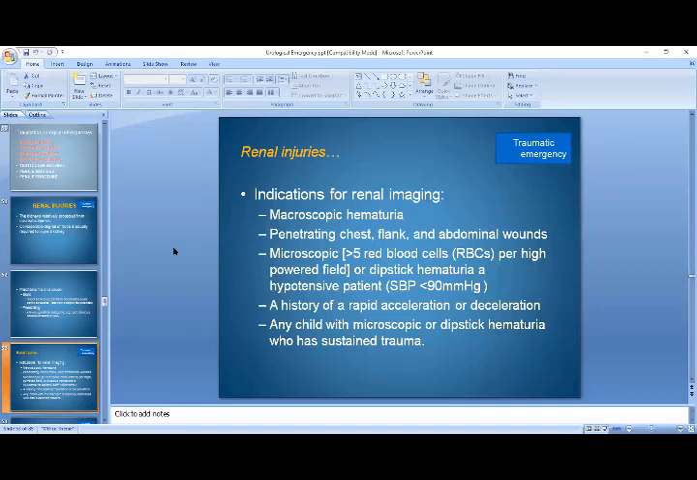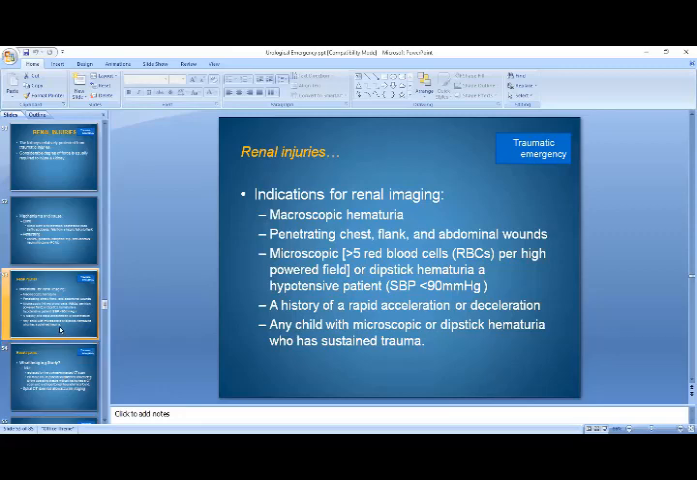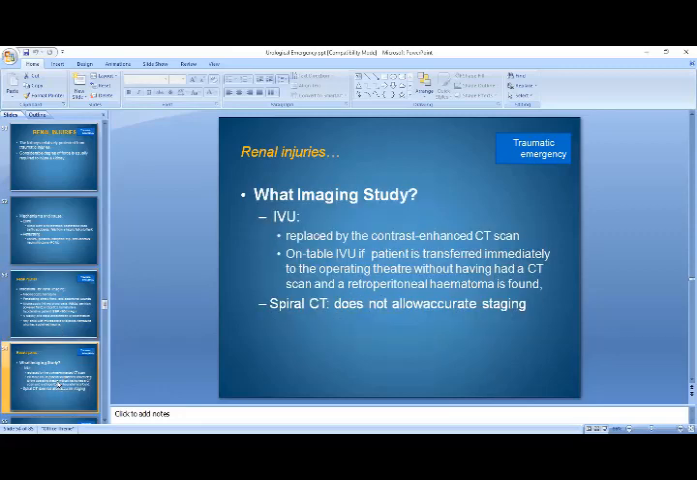A history of rapid acceleration or deceleration, that is, you will have a clear-cut history of whether the patient has a blunt trauma or penetrating injury. Any child with microscopic or dipstick hematuria who has sustained trauma. So any patient who has got a blow on the retroperitoneum should undergo an ultrasound KUB, because later on it may save the life of the patient. If you ignore it initially, you can be in trouble, because kidneys are very vascular structures.